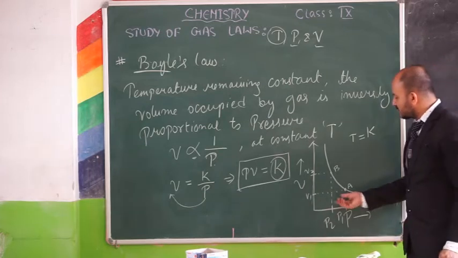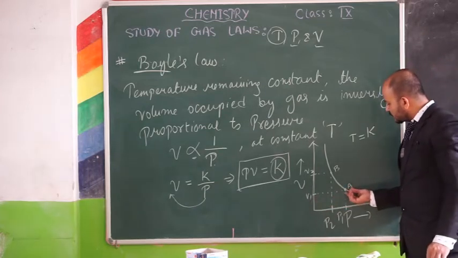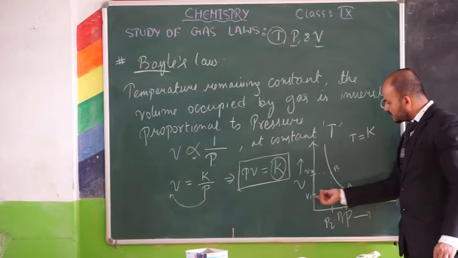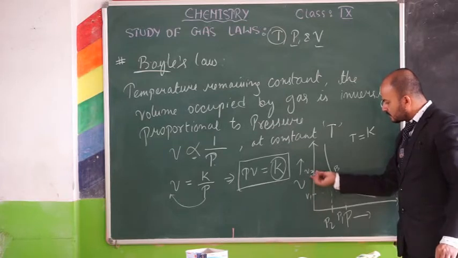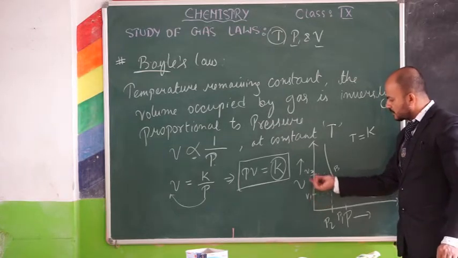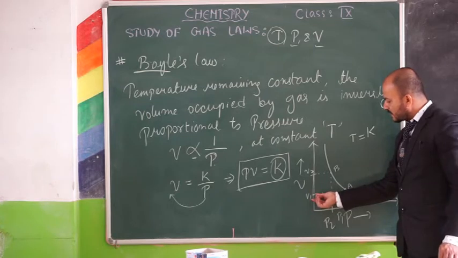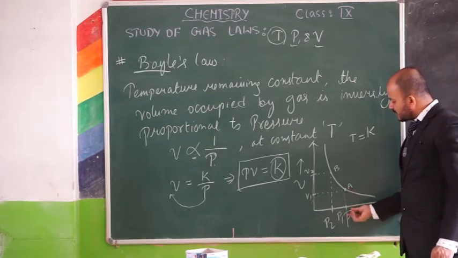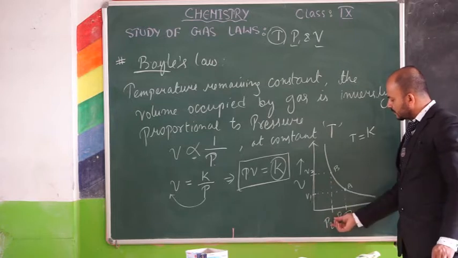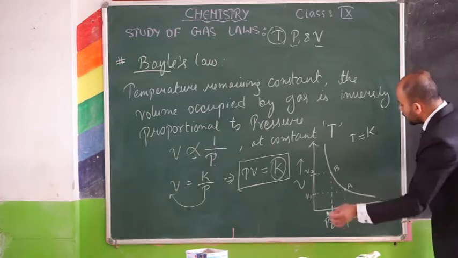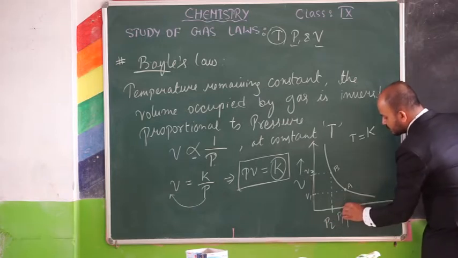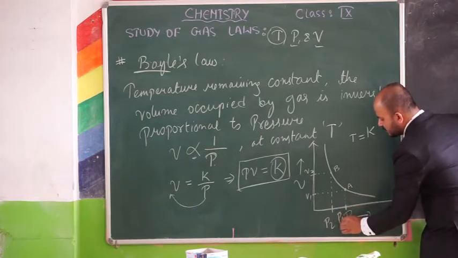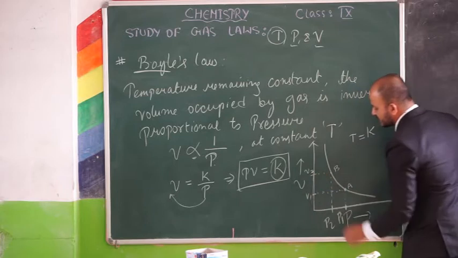At point A, you have V1, which is lower than V2, and the pressure is more than that at B. When the pressure is more, the volume occupied is less.